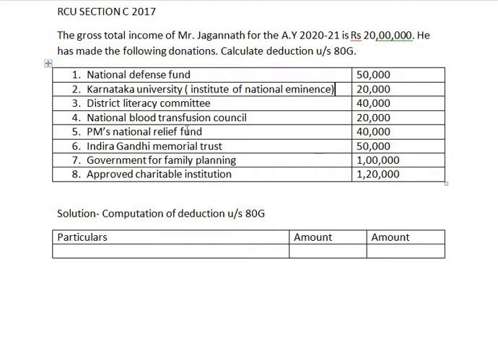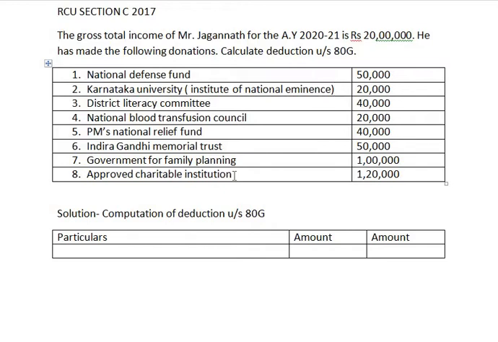District Literacy Committee, National Blood Transfusion Council, PM's National Relief Fund, that is the first 5 come under no limit 100% donations, wherein the 6th one comes under no limit 50% deduction, and Government for Family Planning comes under with limit 100% deduction, and the 8th one, approved charitable institution, with limit 50% deduction.